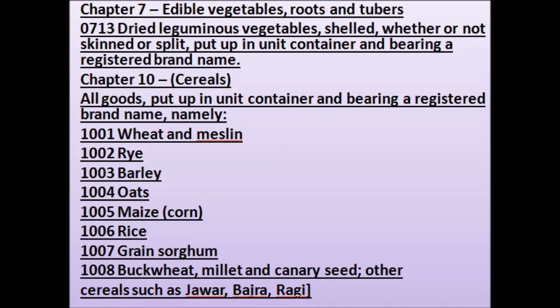0713: Dried leguminous vegetables, shelled, whether or not skinned or split, put up in unit container and bearing a registered brand name. Chapter 10, Cereals.